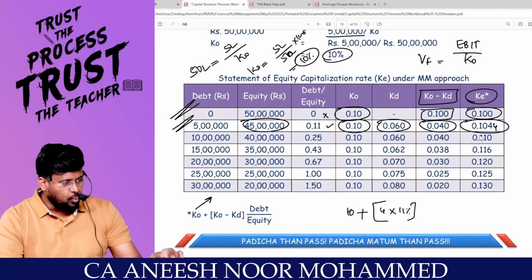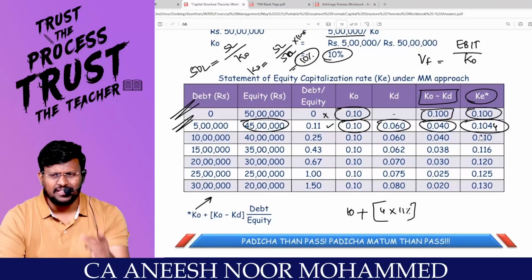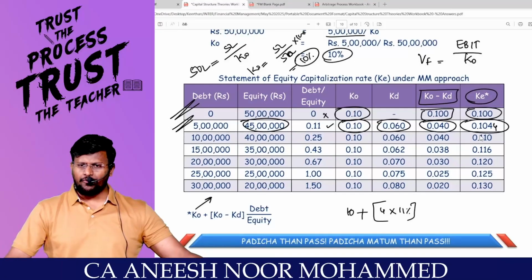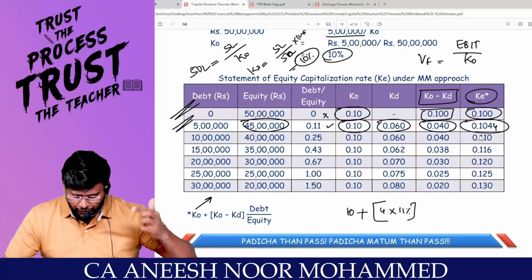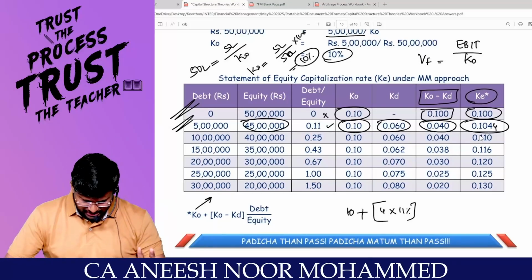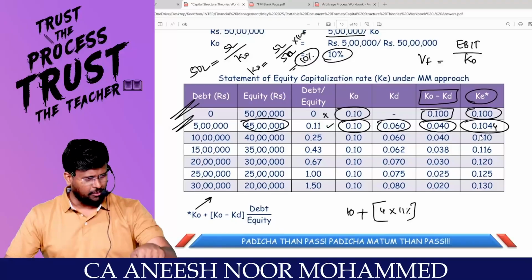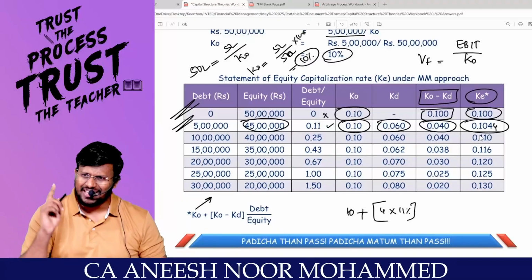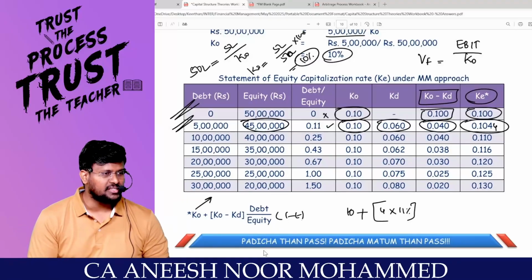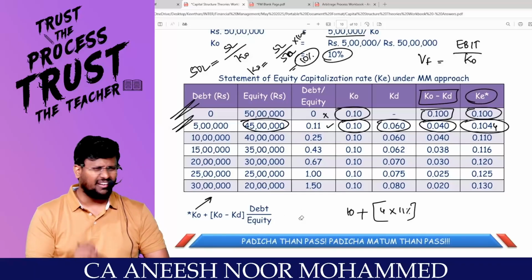Appreciating. That means MM is saying that if there is no tax, value of the levered firm will be equal to value of the unlevered firm, and KO of the levered firm is equal to KO of the unlevered firm, and KE of a levered firm is equal to KO of an unlevered firm plus KO of the unlevered firm minus KD of the levered firm, into debt by equity. Tax there, tax not there. If tax is there, I will put 1 minus T. If tax is not there, I will avoid this 1 minus T in the calculation. Clear concept.